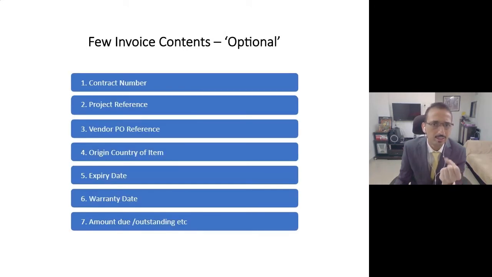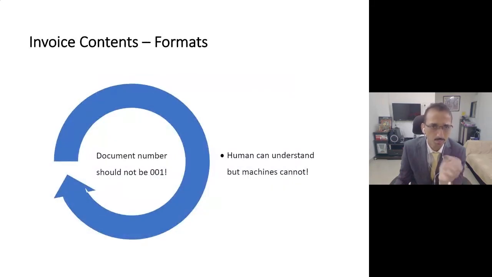All these are mandatory fields. There are certain optional fields, for example, expiry date and warranty date, which you can optionally print if you want to. But as far as the format is concerned, that is the JSON format in which you are expected to submit the data. So please note that the data you are going to submit needs to be in a particular format.